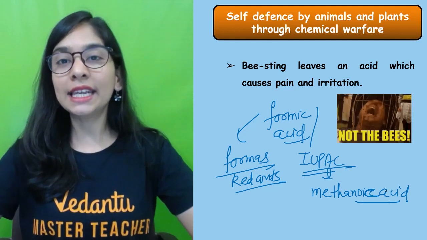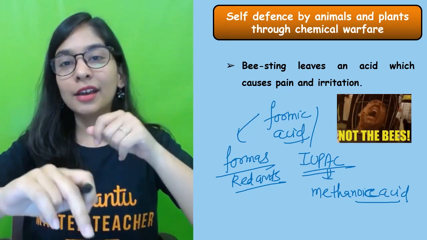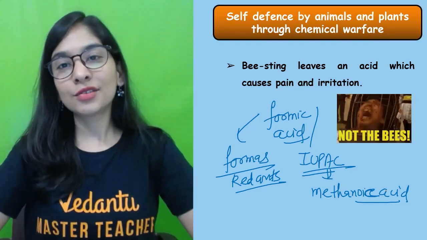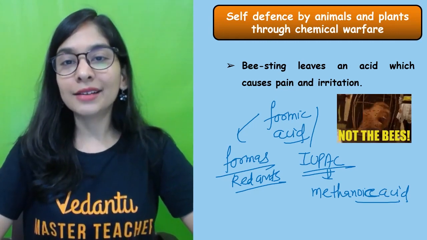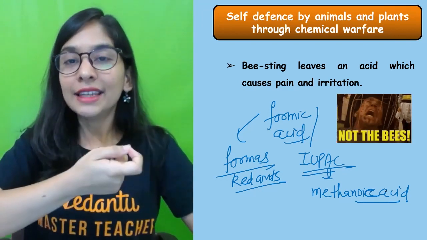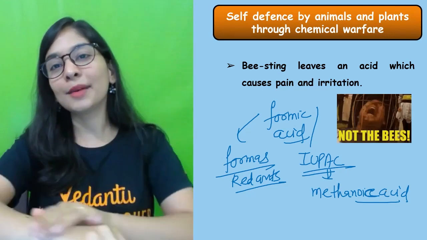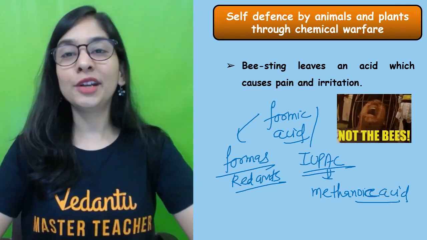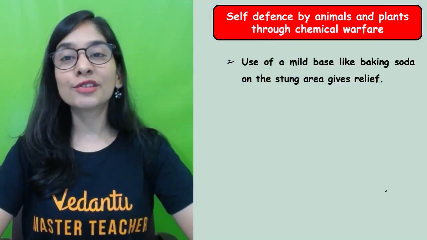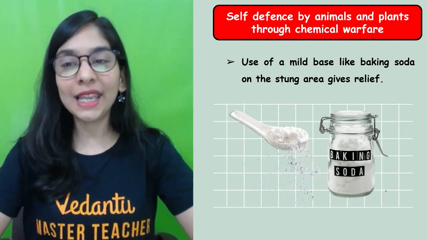The same happens with nettle leaves, those big leaves having stings. Whenever you come in contact, you will feel pain, irritation and swelling. So you can always use a base. And there is also a plant that can act as a remedy for nettle leaves. We have the dock plant, whose leaves you can crush and apply, having bases, and it can reduce the effect of the acid given by nettle leaves. So nature is also doing the same thing. Can you see that? Nature is the best healer. So believe in nature.